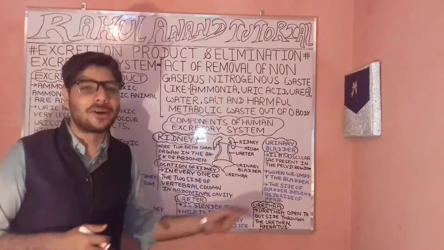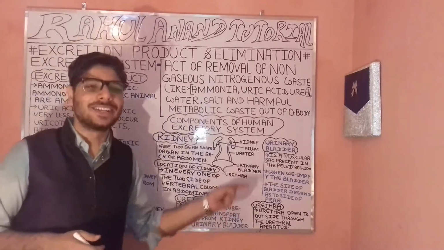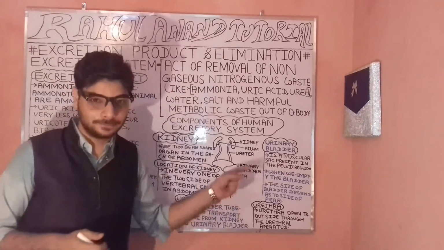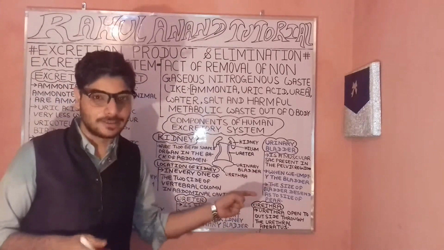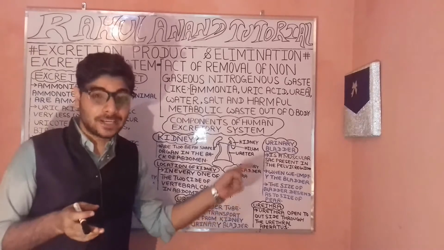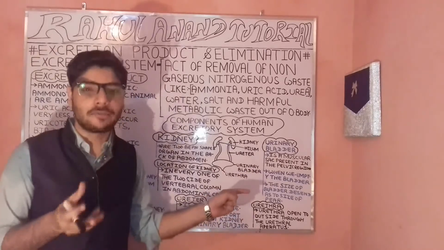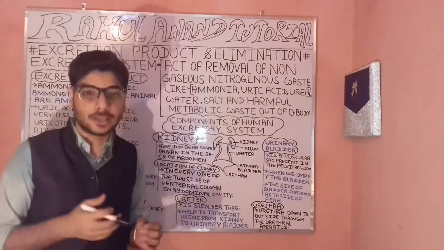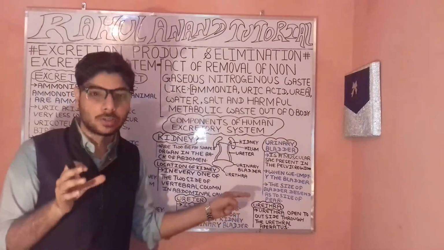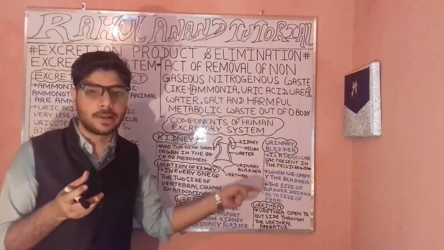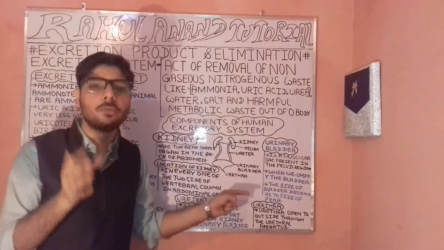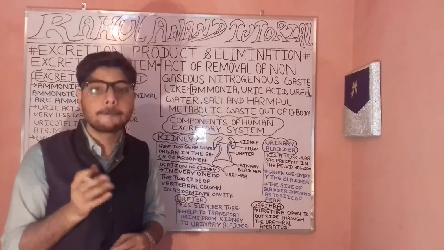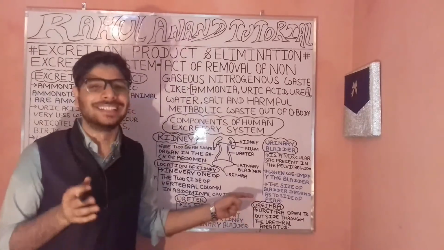Now let's understand about the urinary bladder. What is the urinary bladder? It is a muscular, sac-like structure present in your pelvic region. Its size changes with the condition. When there is a large amount of urine in the urinary bladder, it accommodates it and takes a ball-shaped size.